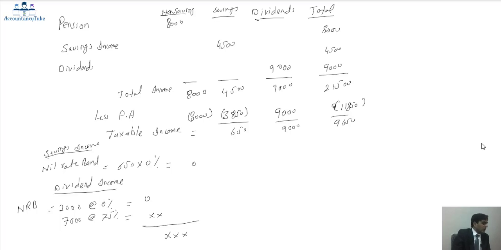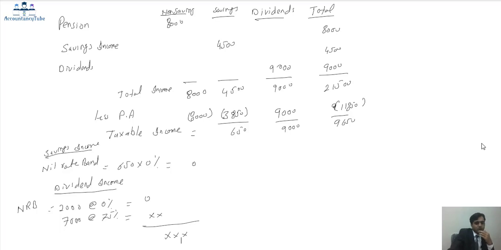Right, so let's move to the next example as well. I'll not show it on the screen because I'll just attempt it. Let me just check it in my hard copy notes. Our example number 2. Now it says that for Alam the pension is £7,000 and savings income is £6,500.